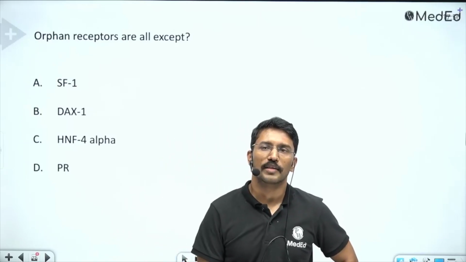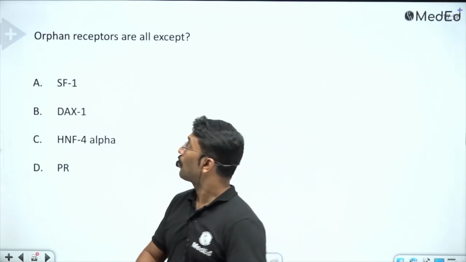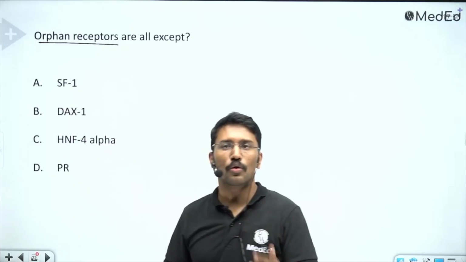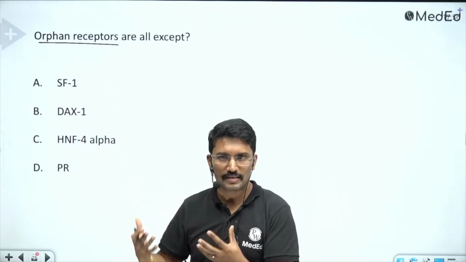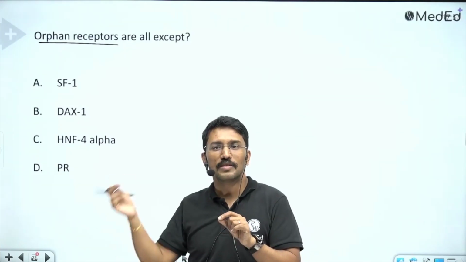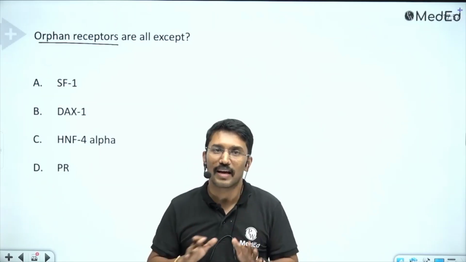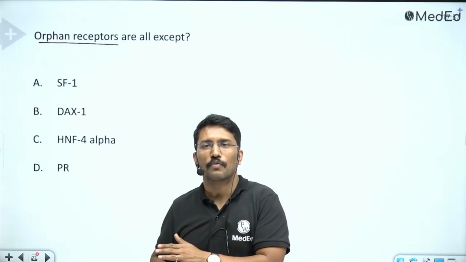Orphan receptors are all expected. Now the question is, what is an orphan receptor? An orphan receptor is a receptor whose ligand is not known to us. So we know it's a receptor, it is involved in complex intracellular or extracellular communications, but what substance binds to them to cause their activation is not known to us as of now. Because we don't know their ligand, we call them orphan receptors.